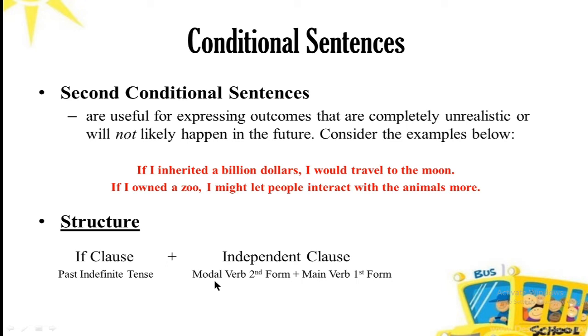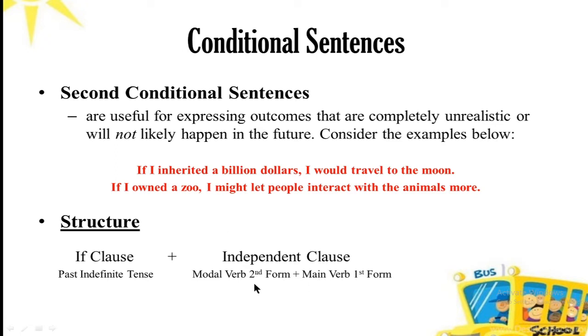The concept of modal verbs is in the second chapter, page number 18, in the exercise of chapter number 2. The modal verbs are very important in the second conditional sentence. You have to use modal auxiliaries in the independent clause of the second conditional sentence, plus the main verb in the first form.